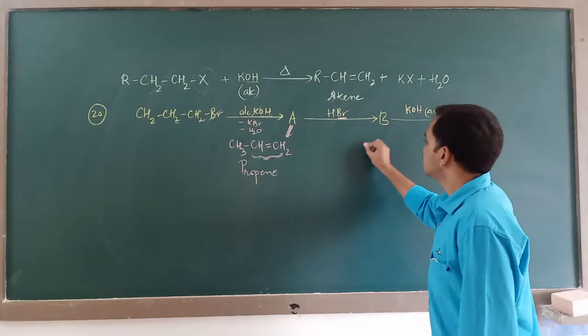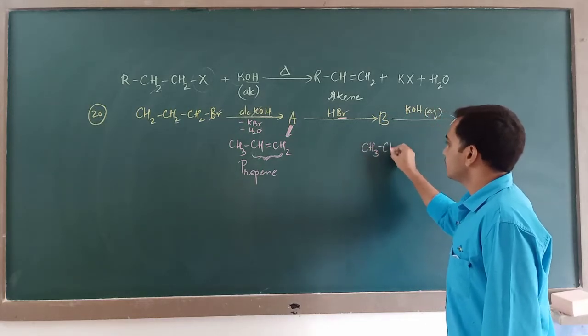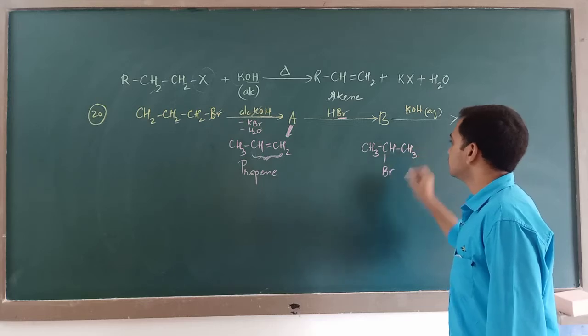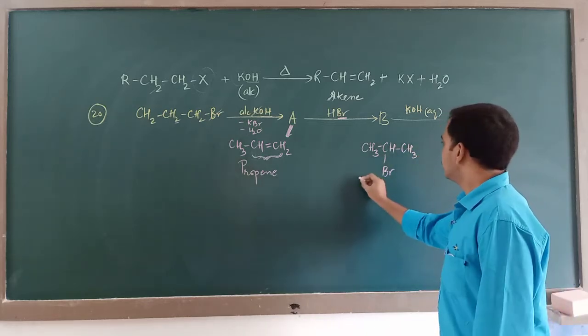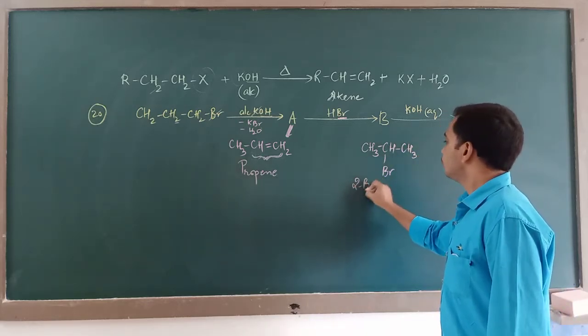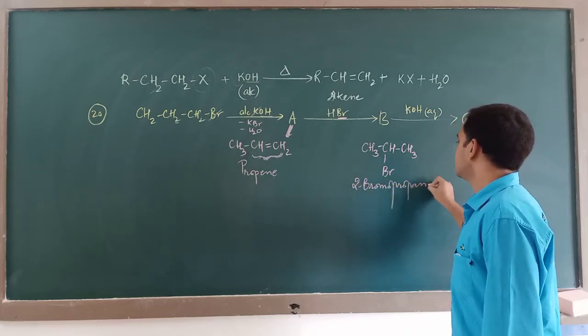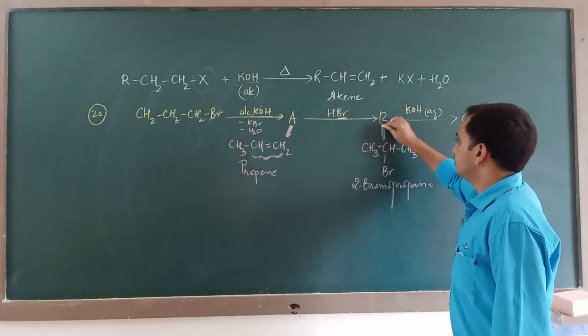Keeping that in mind, you will get CH3, CHBr and CH3. You will get 2-bromopropane as the product B. B you got is 2-bromopropane.